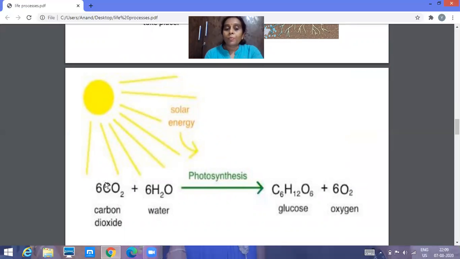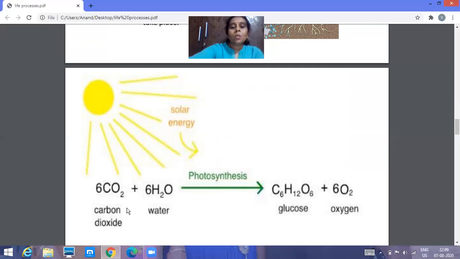So they absorb carbon dioxide and then release oxygen. Remember, the water comes from the soil through the xylem tissue into the root and the stem. The carbon dioxide comes into the leaf through the stomata.